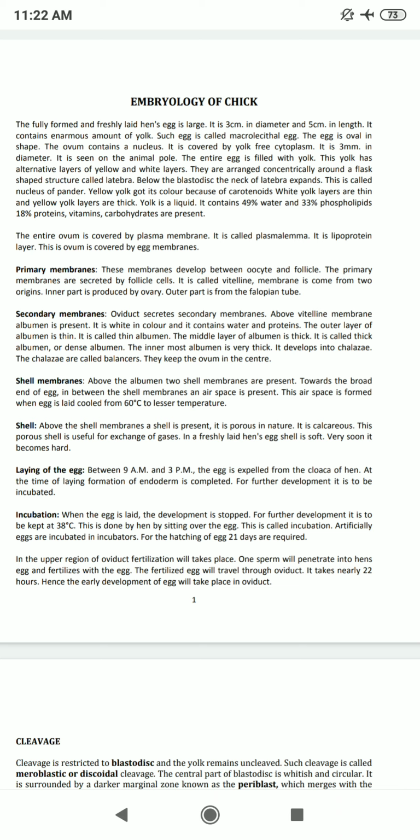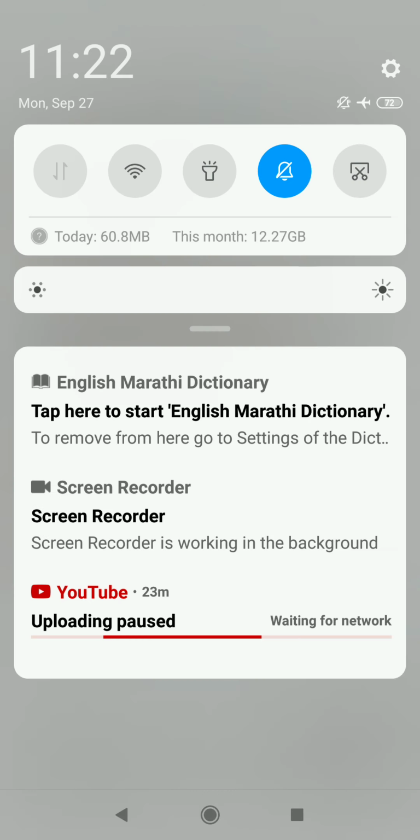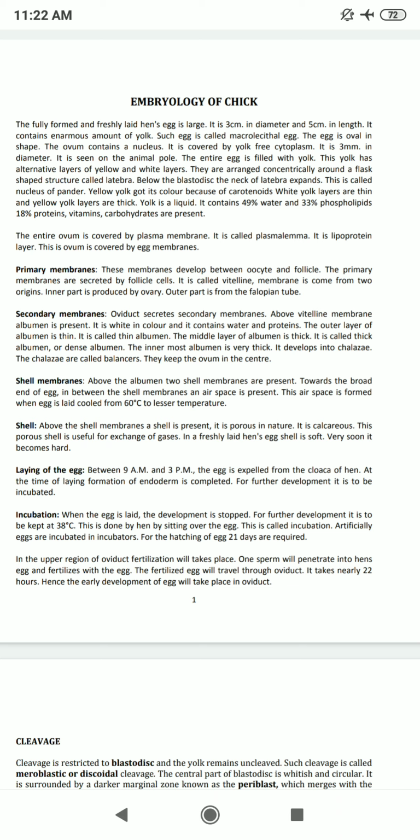for the structure of the development, and embryology is the branch of biology and medicine concerned with the study of embryos and their development. And this embryology is of the fully formed and freshly laid hen's egg, which is large, 3 centimeters in diameter and 5 centimeters in length.